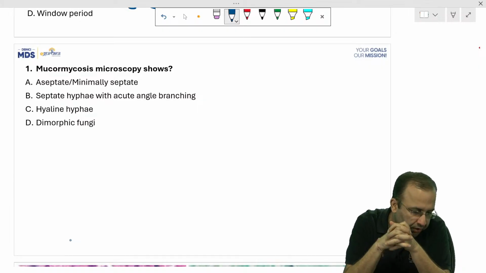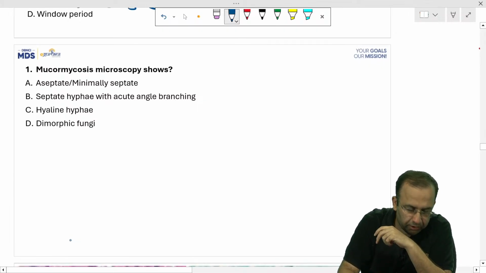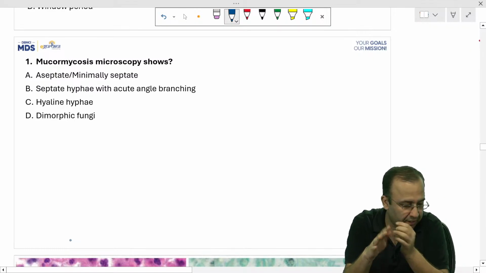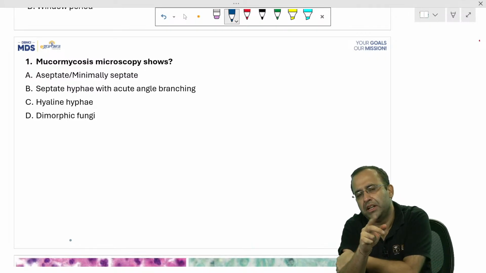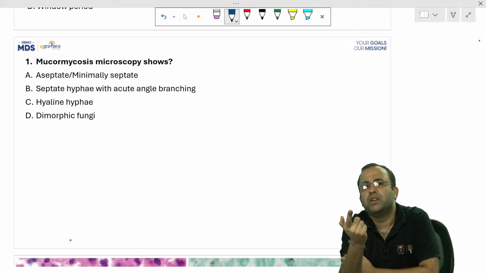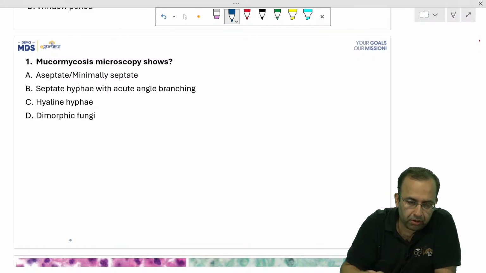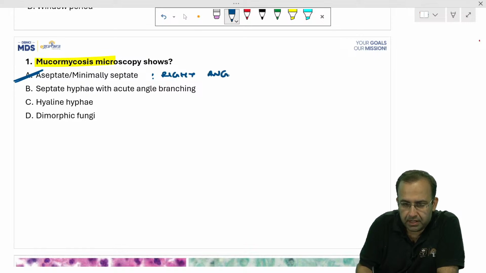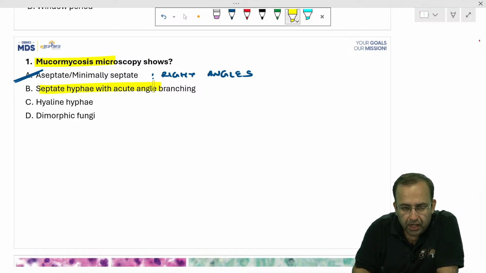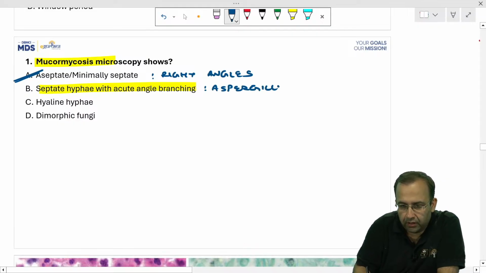I know, Zareen, I know it was slightly tough to understand. Let me go back. Showing the presence of both septate, acute angle branching, and aseptate hyphae. It was an infection by both Aspergillus and Mucor. Mucormycosis shows the presence of aseptate or minimally septate hyphae, which are present at right angles, whereas septate hyphae with acute angle branching is Aspergillus.